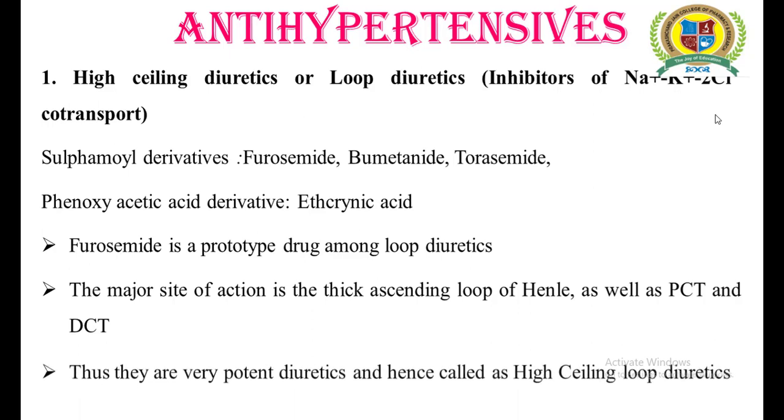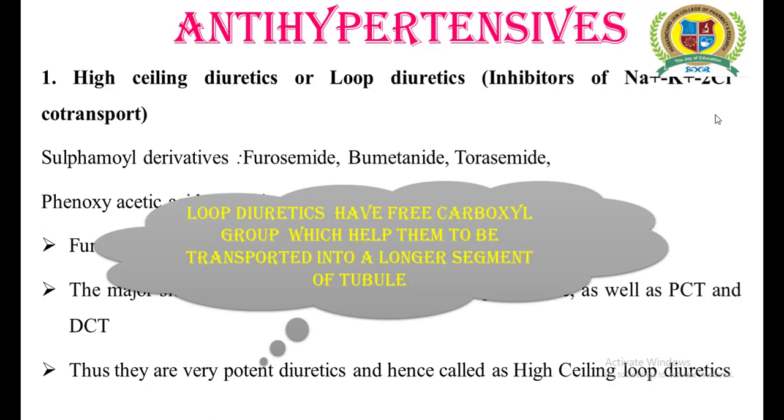As the loop diuretics act on the PCT, DCT and the loop of Henle, they are considered very potent diuretics. That is the reason these loop diuretics are also known as high ceiling diuretics, meaning having high power. They are very potent because they are retained throughout large segments of the renal tubules, and the free carboxyl group present in their structure helps them to be transported into the longer segments of the tubules.